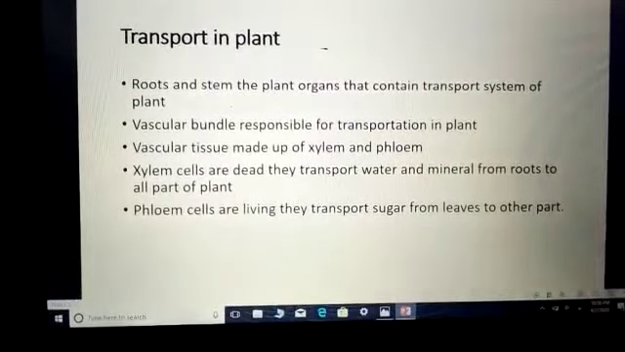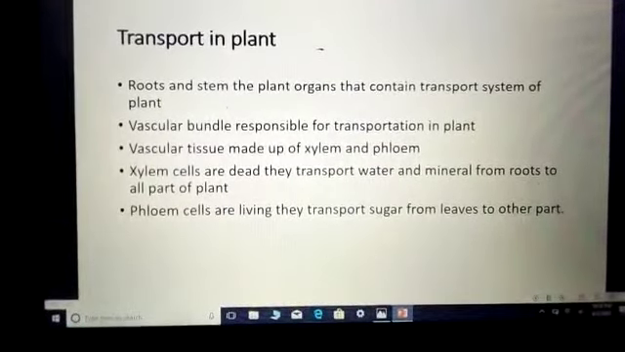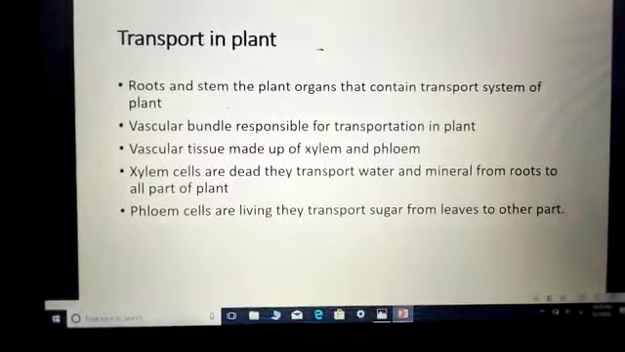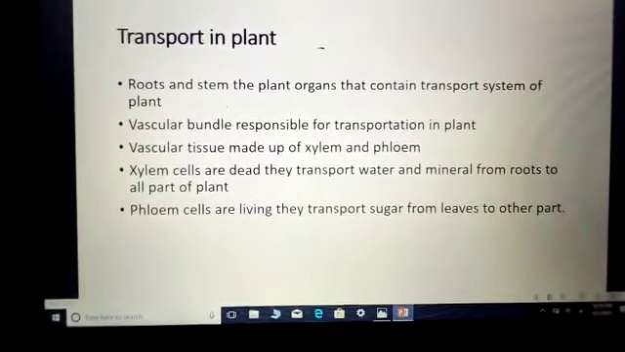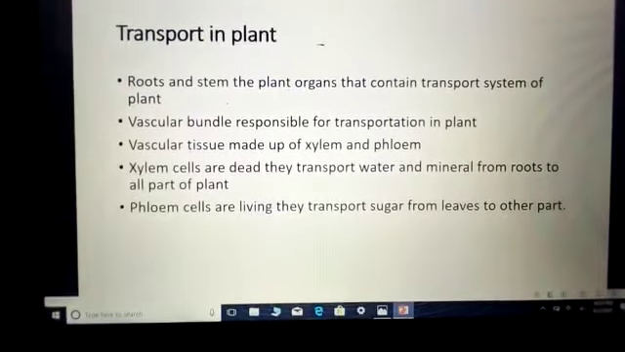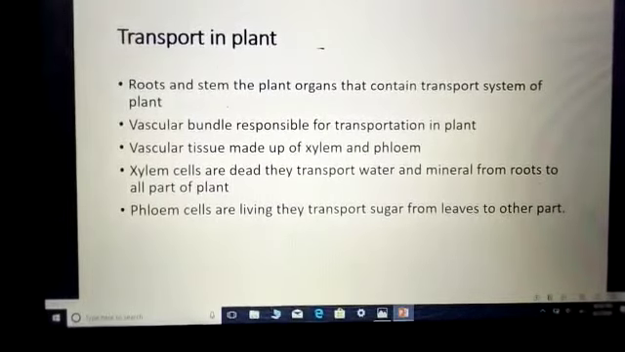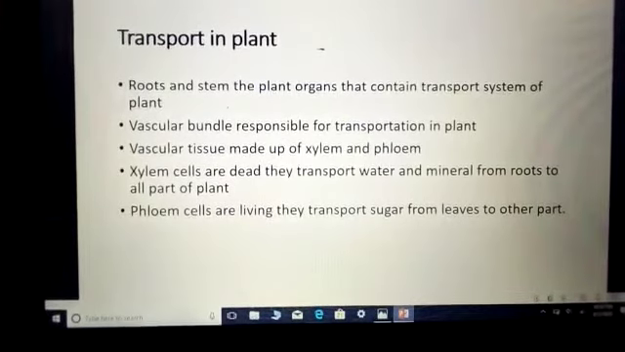Now transportation in plants. Roots and stem are plant organs that make the transport system in the plant. Inside the plant there are thin tubes called xylem and phloem, which together are called the vascular bundle or vascular tissue. This tissue helps in the transportation of food and water within the plant. Xylem tubes carry water and minerals from the root to other parts of the plant. Not only that, it also supports the plant, but the cells of xylem are dead.